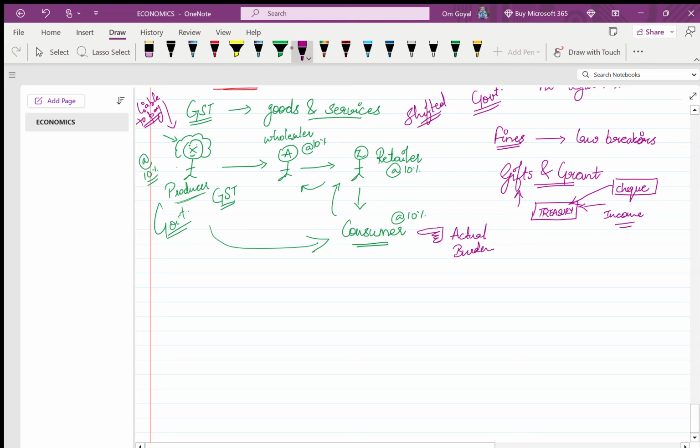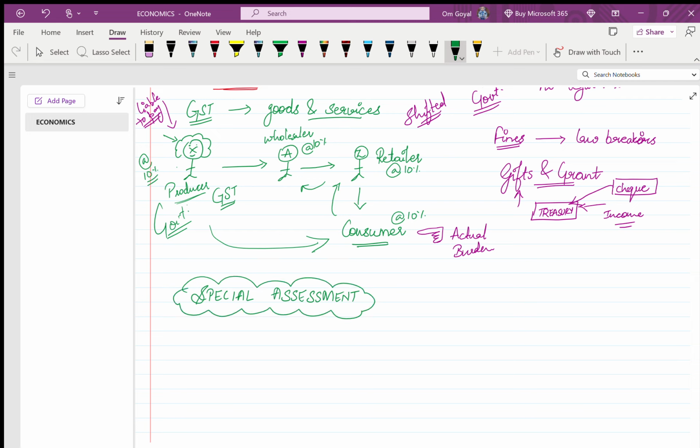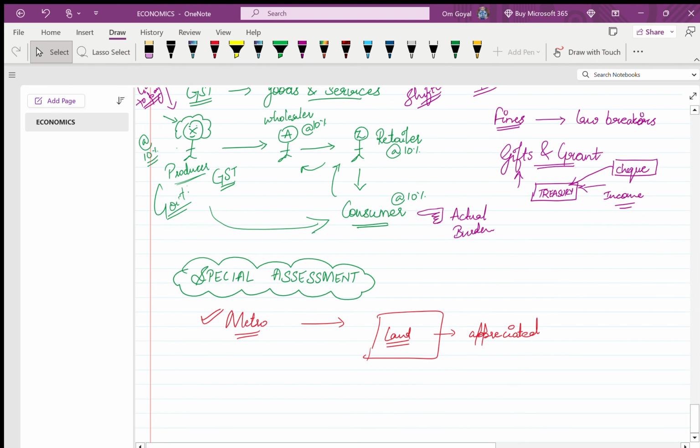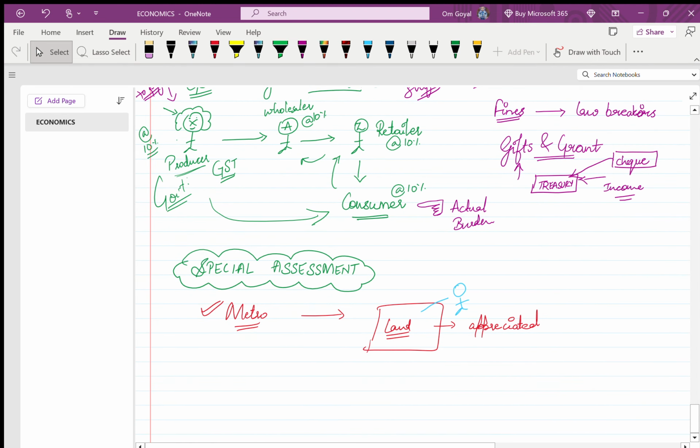We will discuss it in a good way. Special assessment. See, the government actually works for the social welfare. ठीक है, suppose the government has constructed a metro station. ठीक है, जब उन्होंने मेट्रो स्टेशन डेवलप किया तो उसके आसपास this was a plot of land. ठीक है, the value of this land has appreciated. Why it has appreciated? Because of the construction of this metro.